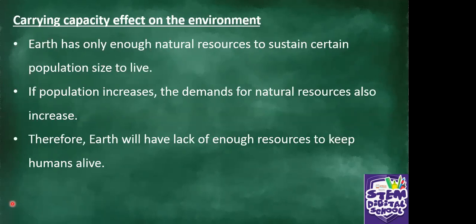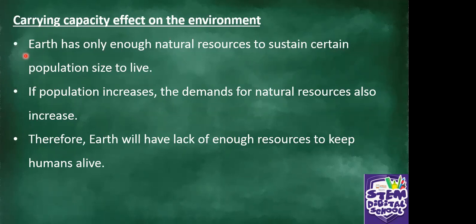And then the carrying capacity effect on the environment. What is carrying capacity? So Earth has only enough natural resources to sustain a certain population size to live. What we are saying is this: the natural resources that are on planet Earth are only enough to sustain what?